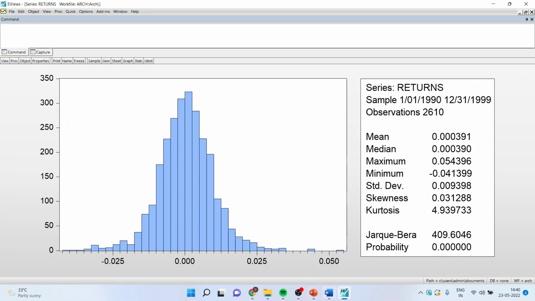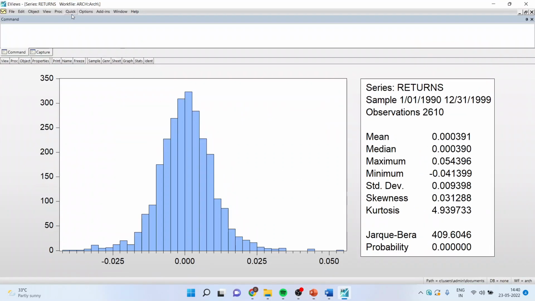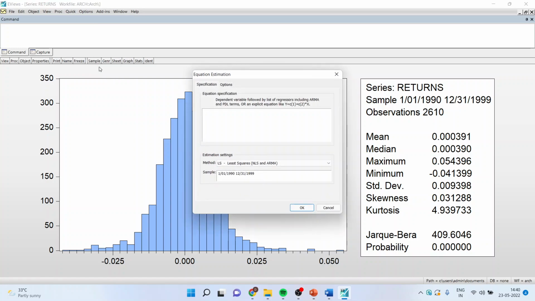Now I will go in estimate equation. Quick estimate equation. I'll write down here returns C returns(-1) and activate the ARCH family.